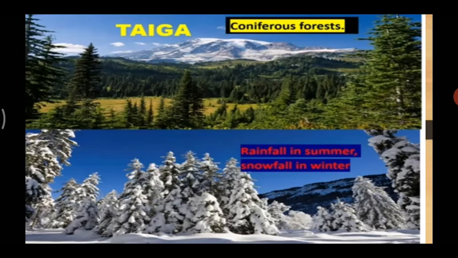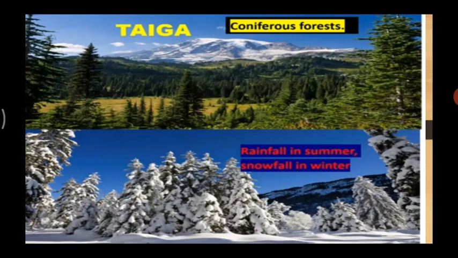Now the next region is the taiga region. Now taiga region also lies between 55 degrees and 65 degrees north parallel, and it is found in which all places you will get? Alaska, Atlantic coast, okay? And rain falls in the summer season over here in these places, and snow falls in the winters.